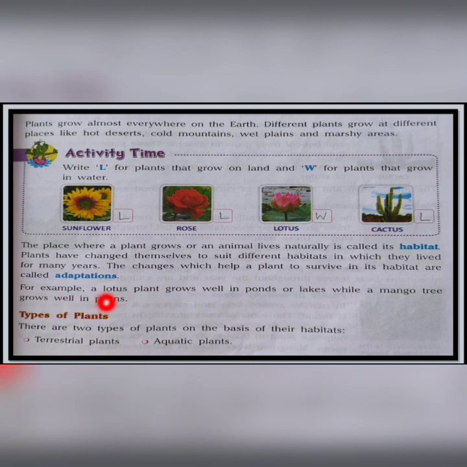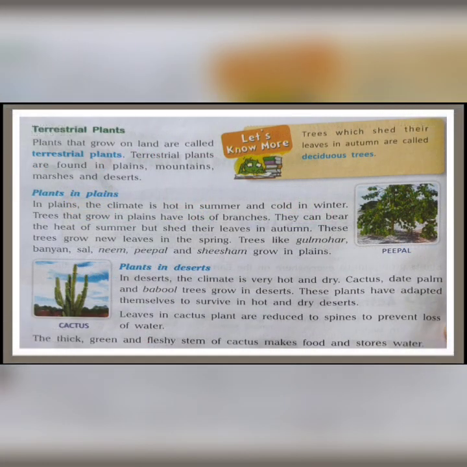Depending upon the habitat, there are two types of plants, terrestrial and aquatic plants. Let us know about them. Terrestrial means what? The plants which grow on land, maybe in plains, maybe in deserts, mountains, marshes, they are called terrestrial plants. We will discuss them later on, but before that let us know about deciduous plants.